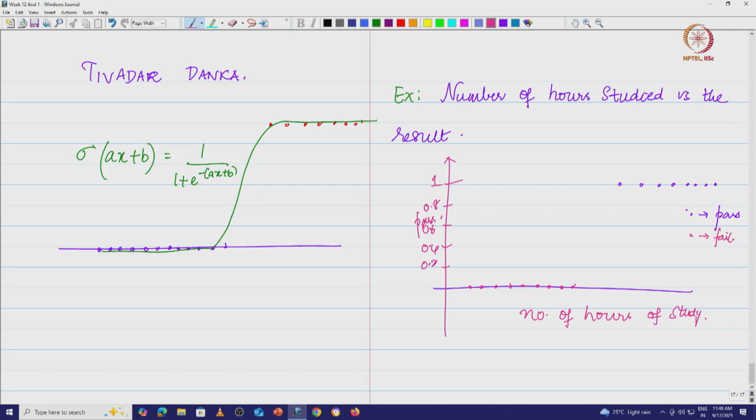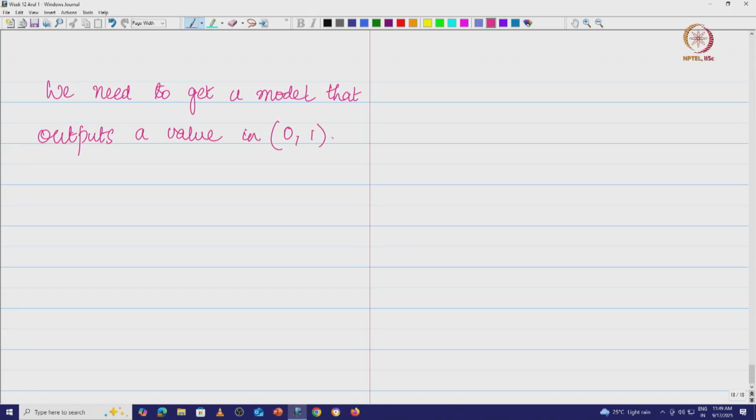So we need a model which would basically output a 0 or a 1, or between 0 and 1. So, let us look at this. We need to get a model that outputs a value between 0 and 1. The probability values are between 0 and 1, a value in 0 comma 1. This is what we have.